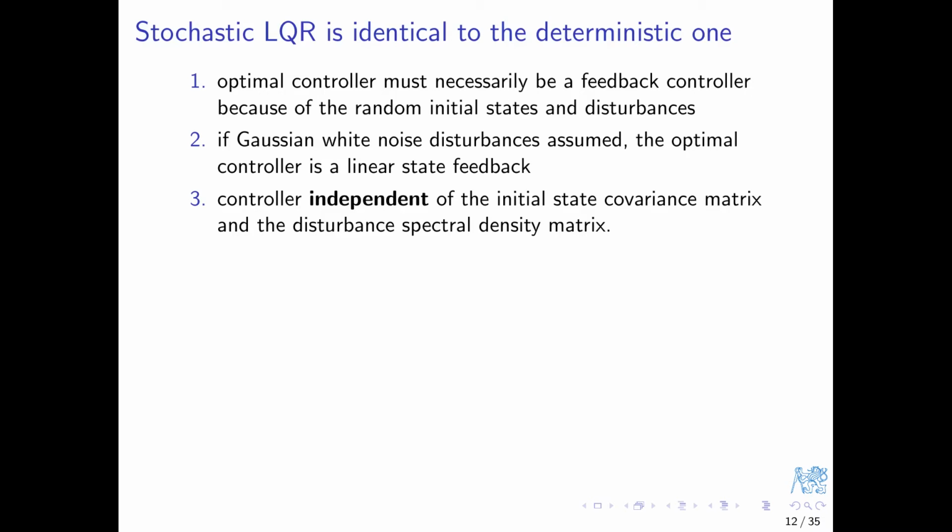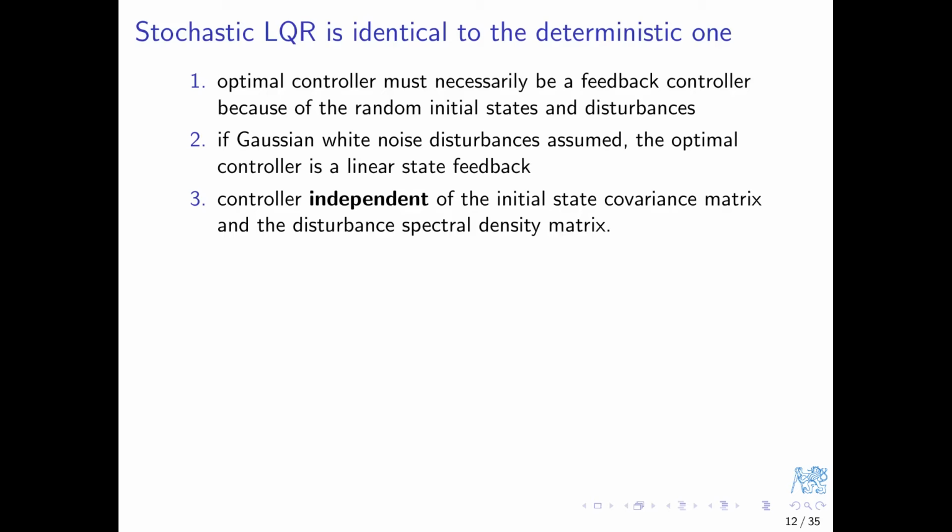Instead of giving a rigorous proof, let me help you develop some intuition about it. We have already seen that the LQ-optimal regulator in the deterministic case was independent of the initial state, right? Then, if we regard the initial state not only arbitrary, as we did before, but instead random, in the strict mathematical sense, with some quantitative characteristics, nothing really changes from the perspective of control design, does it? The controller just does not care.